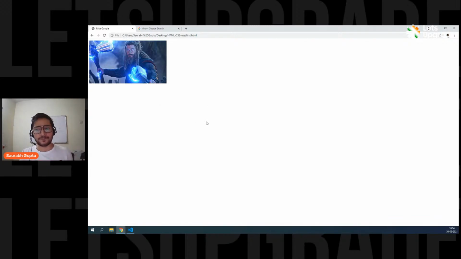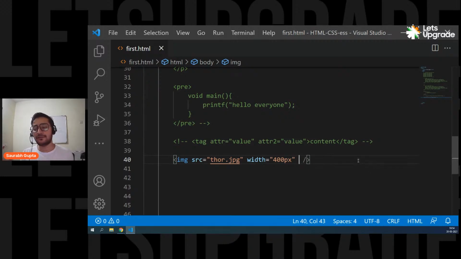Is that clear, everyone? So that's how you simply put it. And you have width and height. But whenever you use an image, you should always use this alt attribute. That's a web standard. So whenever you're using an image tag, always use this alt attribute. It's like a mandatory thing.